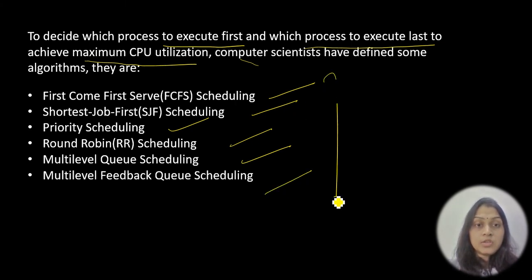So these are the different scheduling techniques, students. In the coming videos, I will explain each and every scheduling technique with a lot of examples. Don't forget to watch the coming videos because those are very important concepts. I will explain step by step as well as easy tricks also.